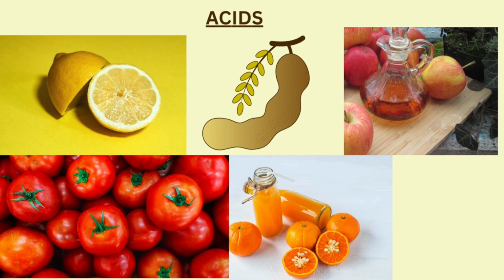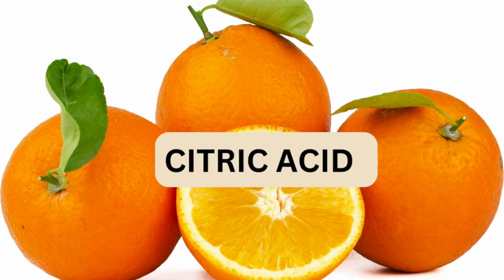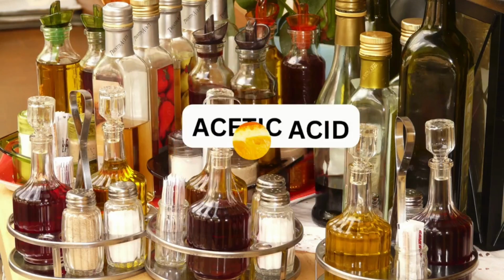As we learnt about acid, now we are going to learn about source of acid. There are so many sources of acid. The first source of acid is citric acid. It is a weak organic acid and the chemical formula is C6H8O7. It's odorless, colorless and appears as a white crystal solid. It is a natural form. It looks like a small, clear crystal similar to table salt. And citric acid is mostly present in orange or lemon.